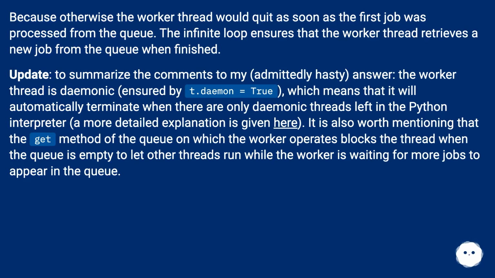It is also worth mentioning that the get method of the queue on which the worker operates blocks the thread when the queue is empty, to let other threads run while the worker is waiting for more jobs to appear in the queue.